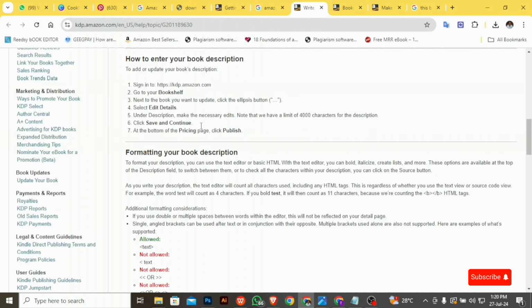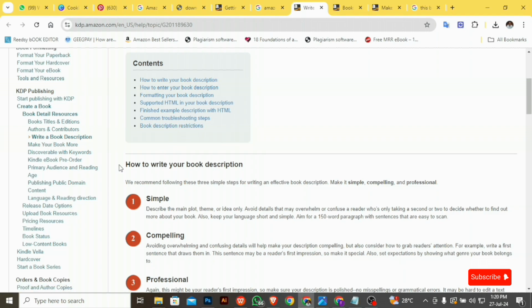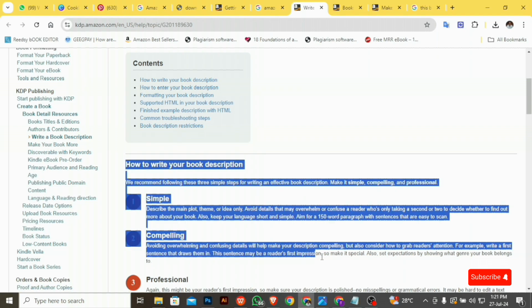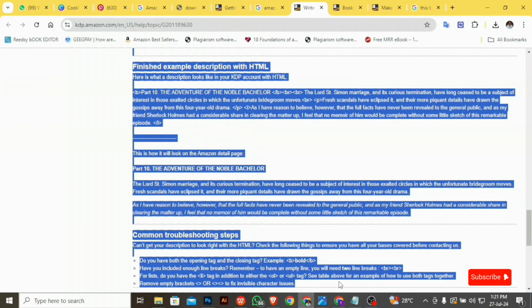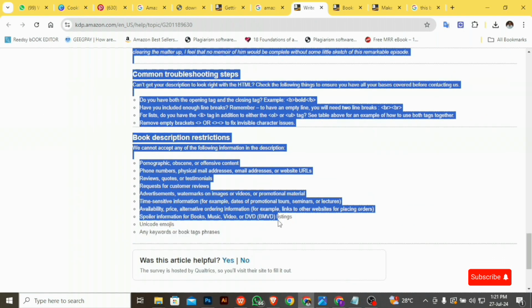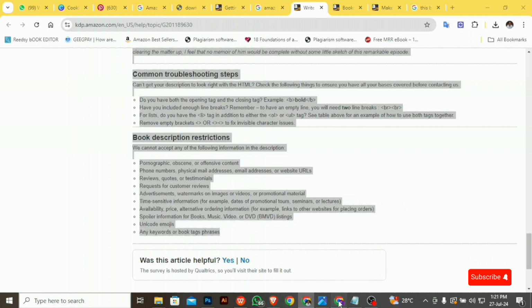What I do first of all is I copy out all this, starting from here, how to write your book description. I'm going to copy it down to the place where it says book description restrictions, and then I will stop. Make sure you're with me, please. I want to copy this out, and then I'm going to take it to ChatGPT to help me analyze this. So follow the steps, make sure you don't lose me in any way. I'm going to head over to ChatGPT now.